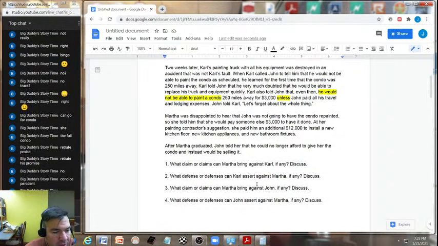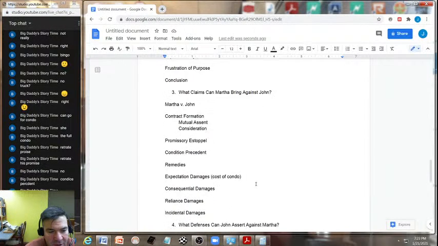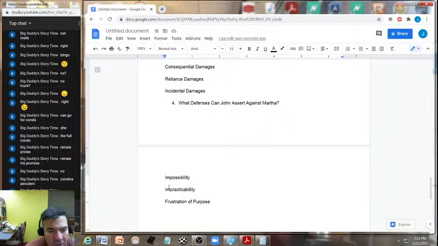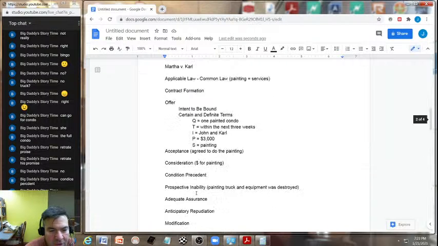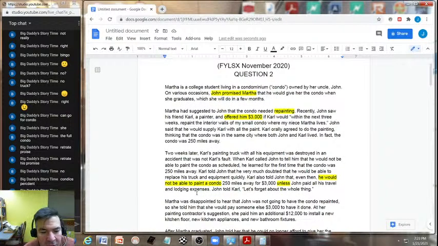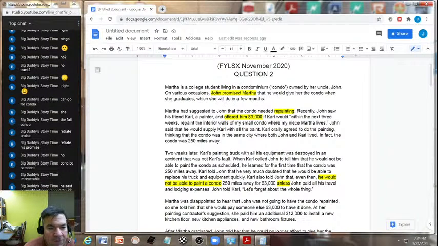Well, that would be impracticable. That would be a defense that would fail because it wouldn't cause John to become insolvent, and he can still give it to her. Why? Because he promised it to her, and that's why. And the other thing about impracticability is that the argument rests on whether or not he assumed the risk when he entered into the agreement with Martha. When he promised Martha, he would assume that in the event the repainting would not occur, he would absorb it and still have to follow through with his promise.